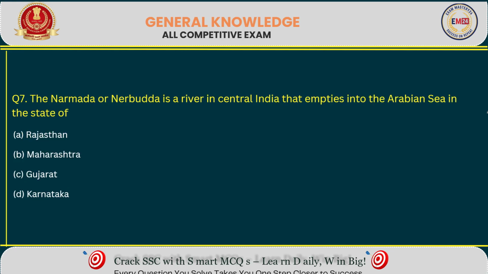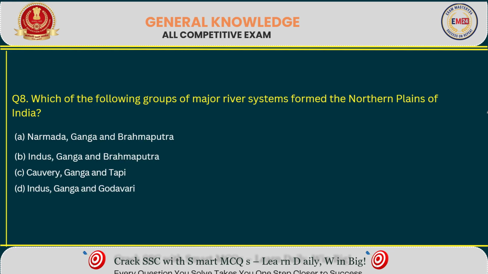Next question. Narmada or Narbada is a river in central India which empties into the Arabian Sea in the state of? Right answer option C, Gujarat. Next question. Which of the following groups of major river systems formed the North Plains of India? Right answer option B.